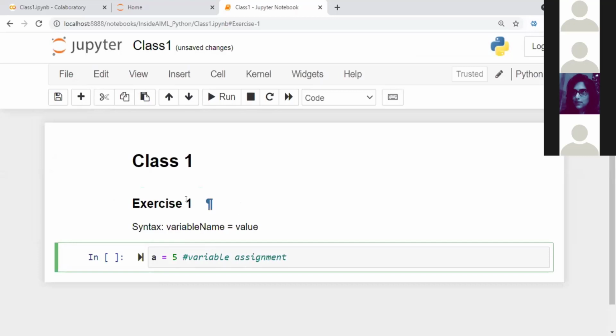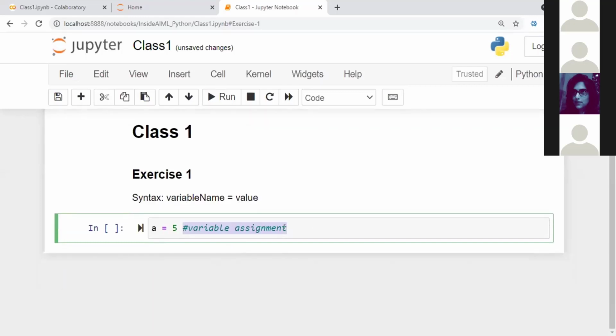If you use this hash in your code, this is called a comment. Comment statements will not be executed or interpreted by Python at all, because when it sees a hash symbol, Python will think that it is a comment. A comment is like a description. You are just writing it so that, if you want to come back to the code later and see what you have done, comments are helpful for understanding it.